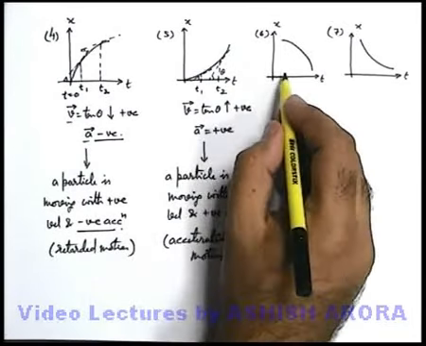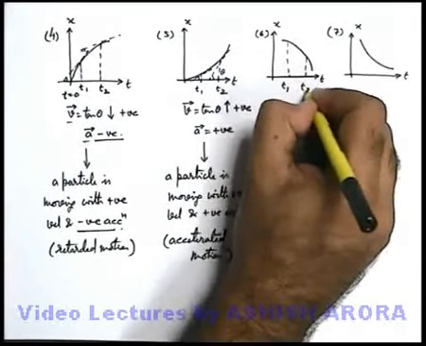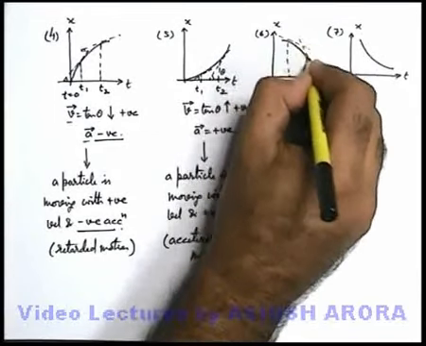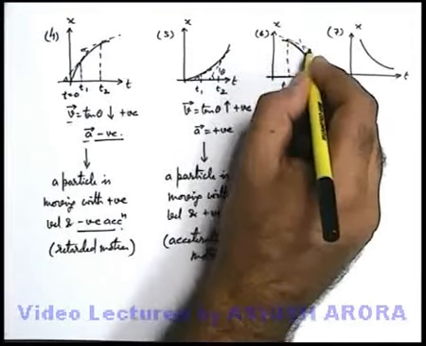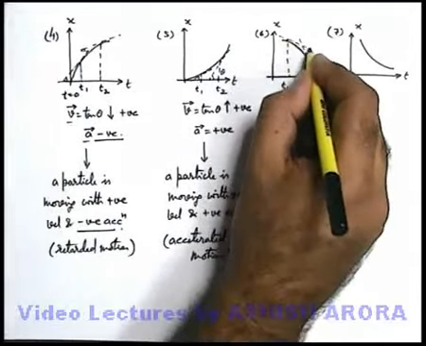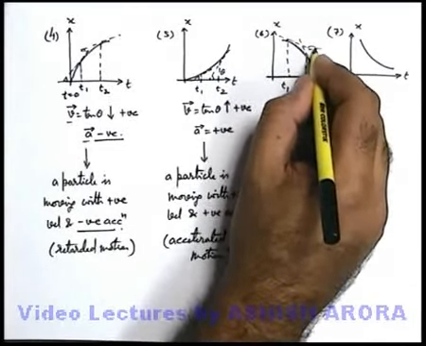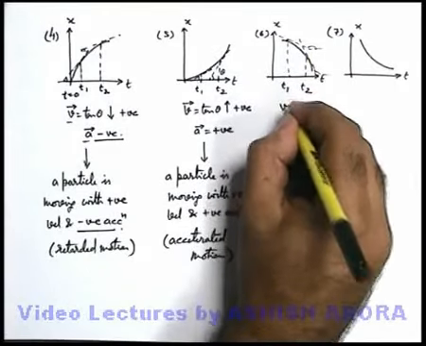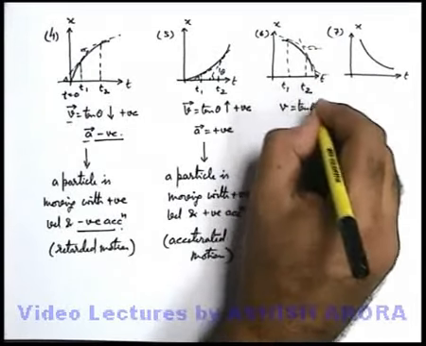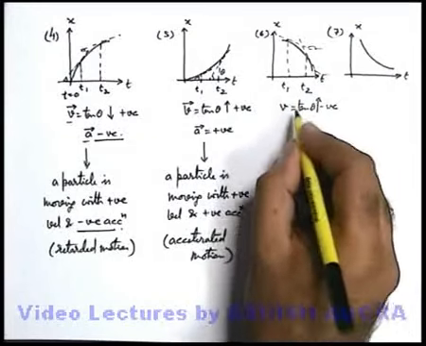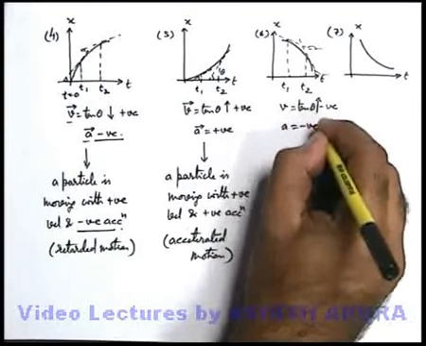Now we talk about this curve number 6. Here again you can see at two different times t1 and t2. If we draw the tangents, you can see at time t2 the tangent is steeper than the tangent at time t1. That means here, as it is making an obtuse angle, the velocity will be negative. So here velocity we can write again tan theta, which is negative, but as the steepness is increasing, this is also increasing. If velocity is negative and it is increasing, that means acceleration is also negative.